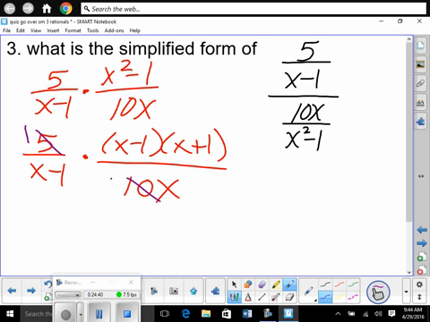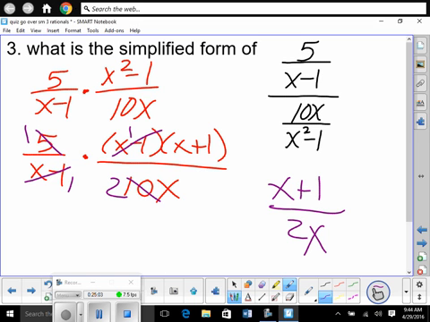5 becomes a 1. This becomes a 2. X, nope. X minus 1 on top, x minus 1 on bottom. So left on top was a 1 times the x plus 1, right? On bottom, what was left was a 1, a 2, and an x. 1 times 2 times x is 2x. And now look, we didn't have to, you know what I mean, guys? Everybody good? Okay. Make sense?